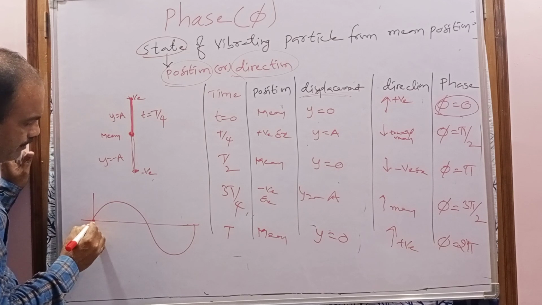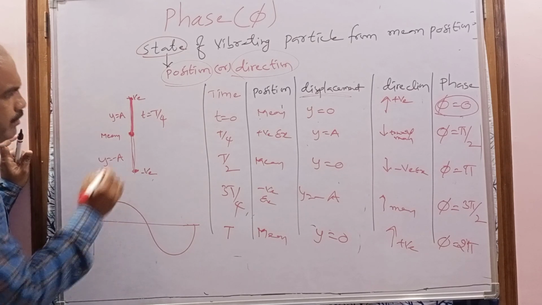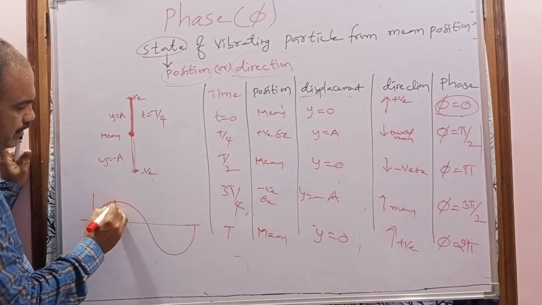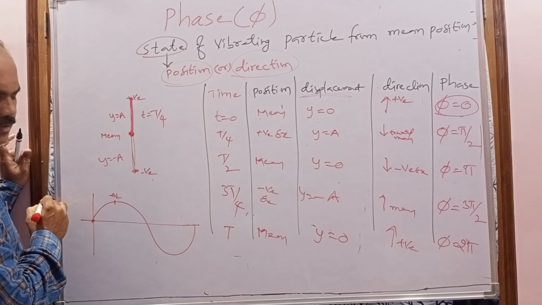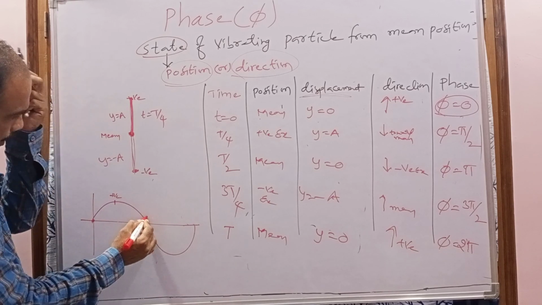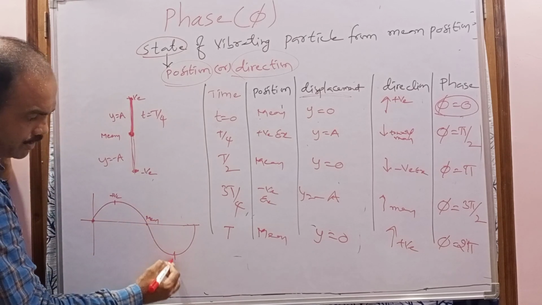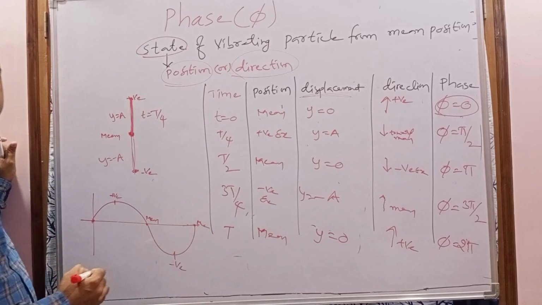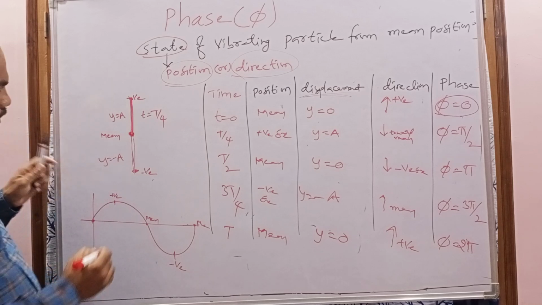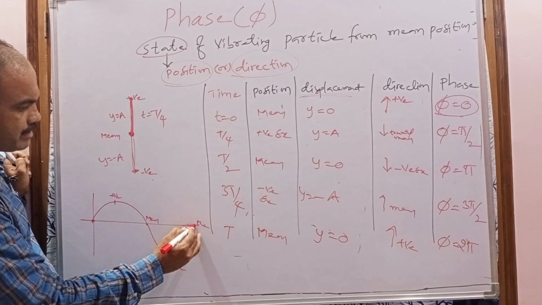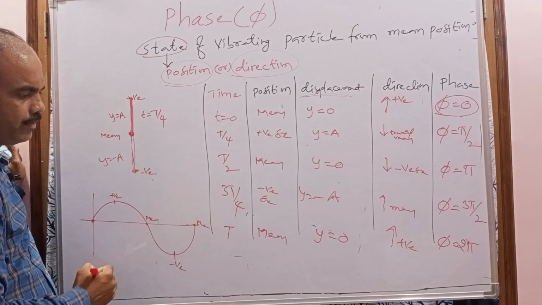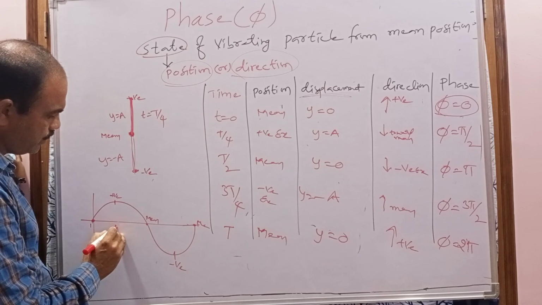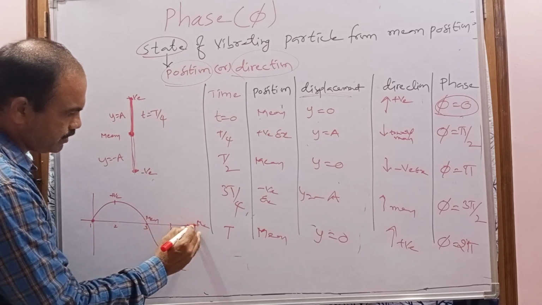Now this is the position of the particle when it is at the mean position, and this is the position of the wave. Now this is the positive extreme position situation. This is again the mean position. This is the negative extreme position. This is the mean position. So when the particle completes one oscillation, what is happening? One wave. Consider this is position 1, this is position 2, this is position 3, this is position 4, this is position 5.